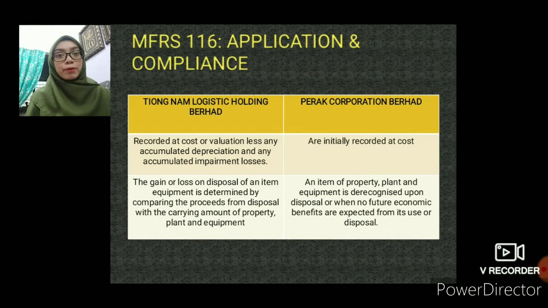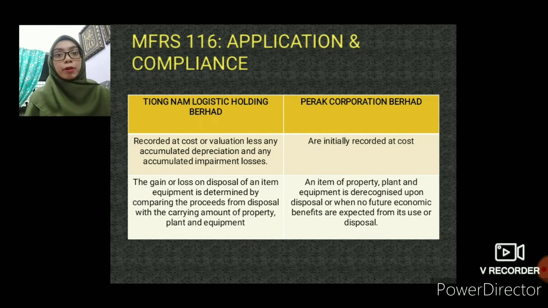Next, let me proceed to application and compliance between our assignment companies, which is Tionam Logistik Berhad and Perak Corporation Berhad. The first one, for Tionam Logistik Berhad, all items of PPE are recorded at cost or valuation less any accumulated depreciation and any accumulated impairment losses. For Perak Corporation Berhad, all items of PPE are initially recorded at cost.